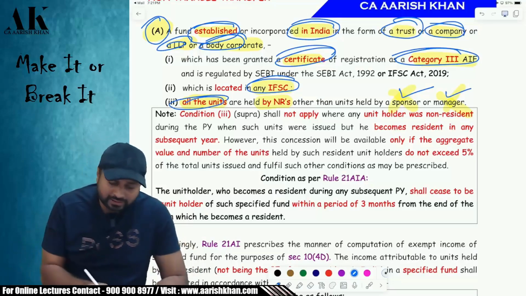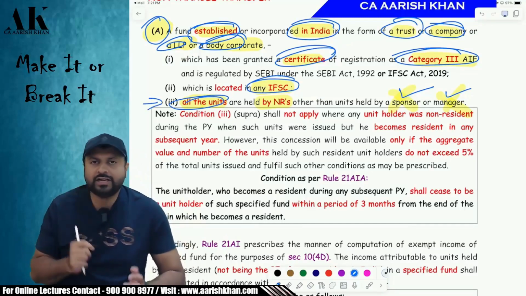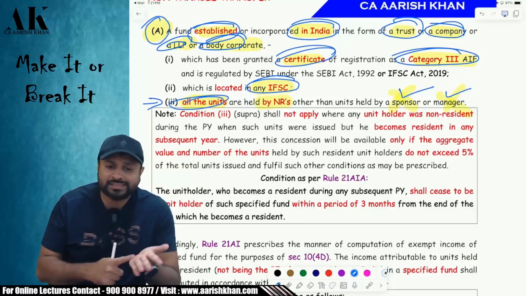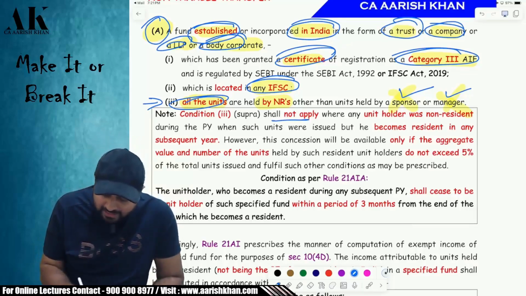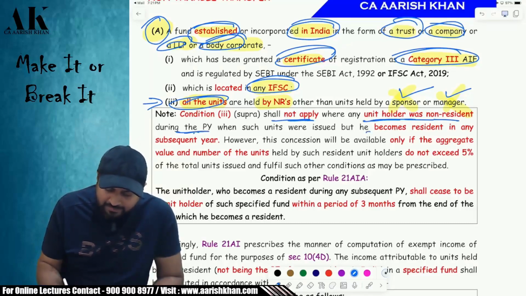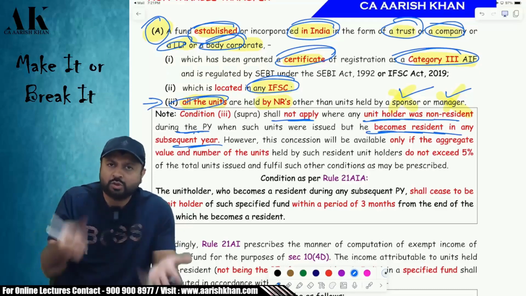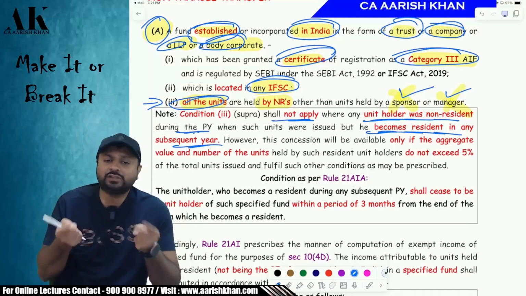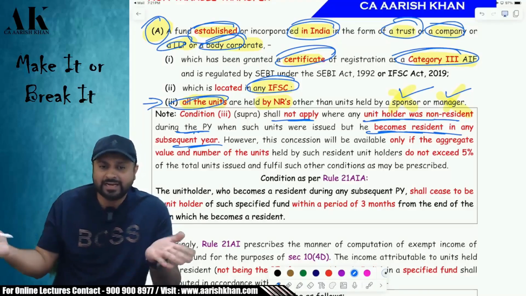Okay. Now, for the third condition, there are some relaxations which are given by the government of India. What is the third condition? All the units are held by non-residents. Now, there are some relaxations given in condition number 3. Condition number 3 shall not apply where any unit holder was non-resident during the previous year, but he becomes resident in any subsequent year. So, suppose the units were issued in 23-24, in that year the unit holder is non-resident, but in a subsequent year he becomes what? Please tell me. Resident. So, it is allowed.